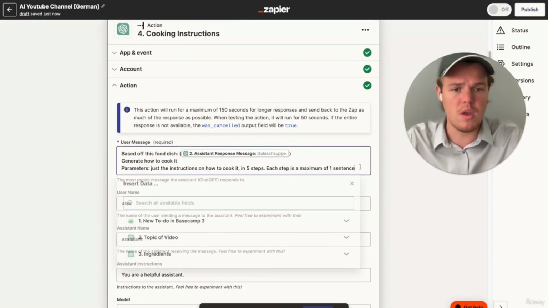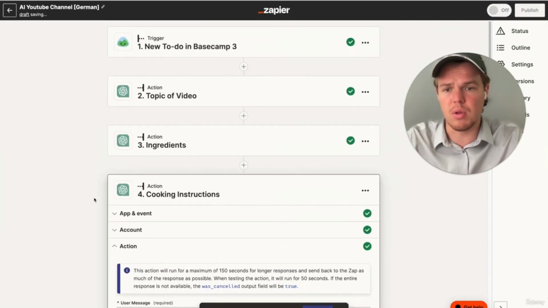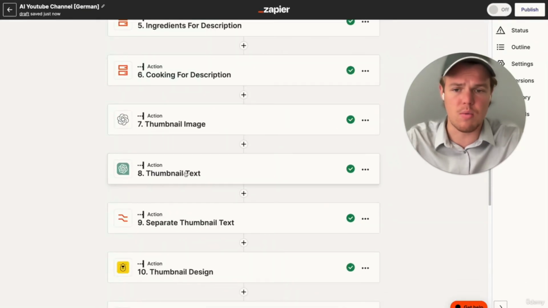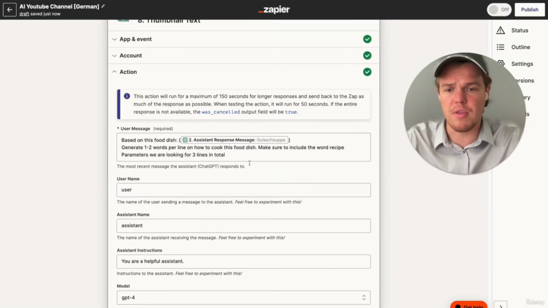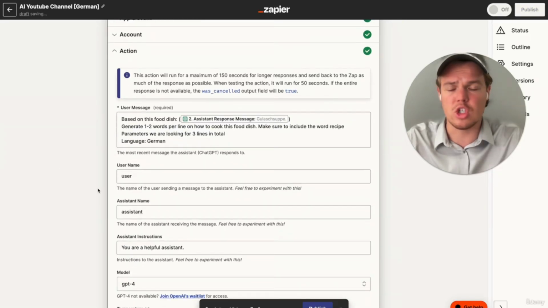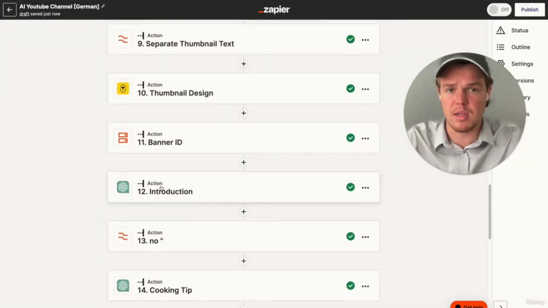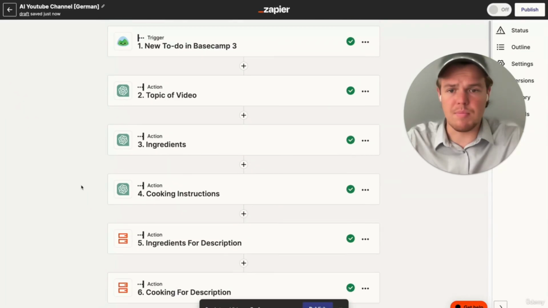So what I'm going to do is go to every single one of these blocks here, and add the context that we want this in German, and then on top of that, we're going to jump over to Cynthia to make sure that our template can handle German. All right, so I went ahead and updated all these GPT blocks to German. I'm going to hit publish here.